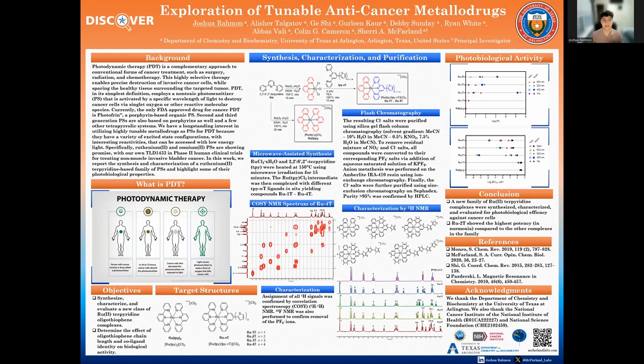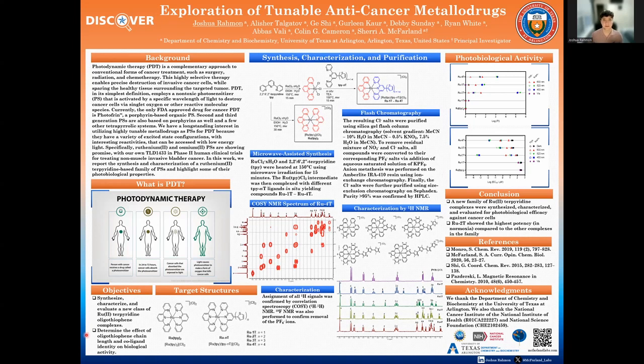Our group in particular has had a longstanding interest in utilizing highly tunable metallodrug photosensitizers for PDT because they have a variety of excited state configurations, which can be accessed at lower energy light wavelengths. Specifically, ruthenium and osmium complexes are showing promise, with our own TLD1433 undergoing phase 2 human clinical trials for non-muscle invasive bladder cancer. In this work, I'd like to present the synthesis and characterization of a Ru(II) terpyridine-based family of photosensitizers and highlight some of their photobiological properties.